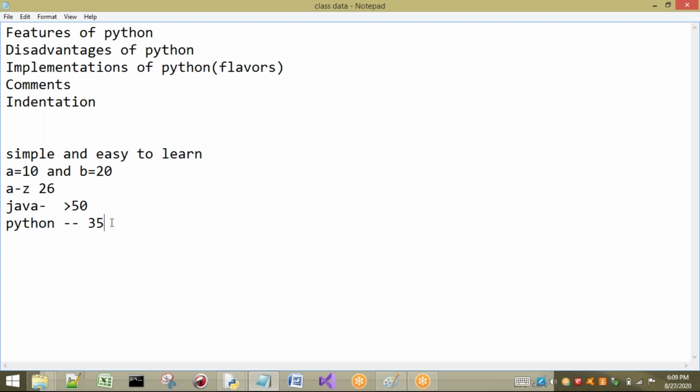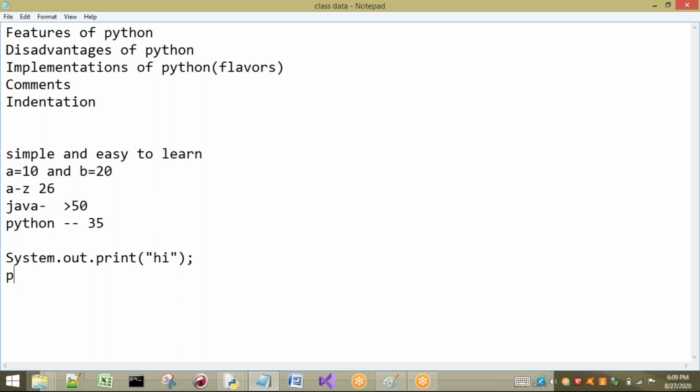If I want to print something in Java, what do I have to take? System dot out dot print, for example. In this way, I have to print. If you want to understand what is meant by system, what is meant by out, and what is meant by print, it takes so much time. I have to explain that System is a class present in the lang package, and what the properties in it are. Then what is meant by out, and what is the relationship between out and print. These many things have to be learned if you want to print one statement in Java.